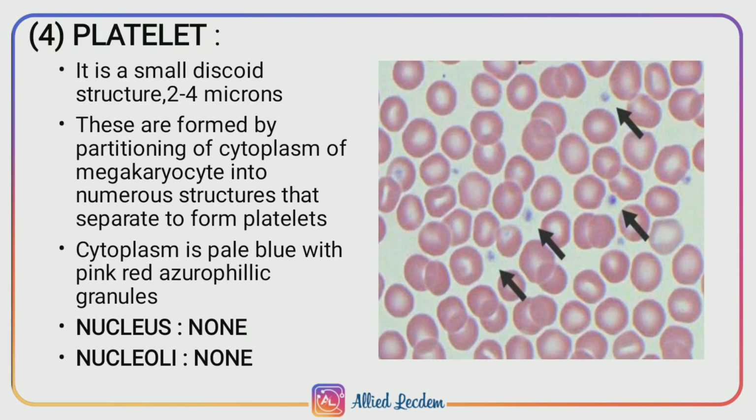Platelet. It is a small discoid, that is disc-shaped structure, and measures from 2 to 4 microns. These are formed by partitioning of cytoplasm of megakaryocyte into numerous structures that separate to form platelets. Here, the cytoplasm is pale blue, as in the blood picture, with pink-red acidophilic granules. Nucleus and nucleoli are not present.